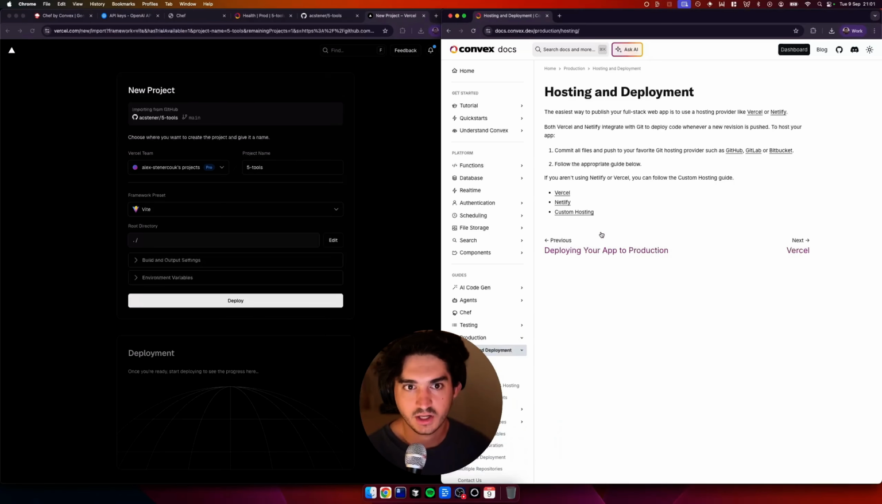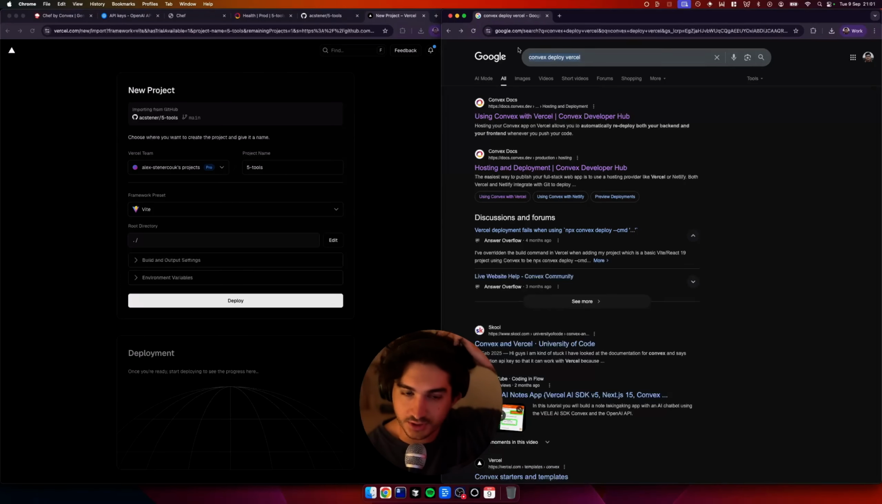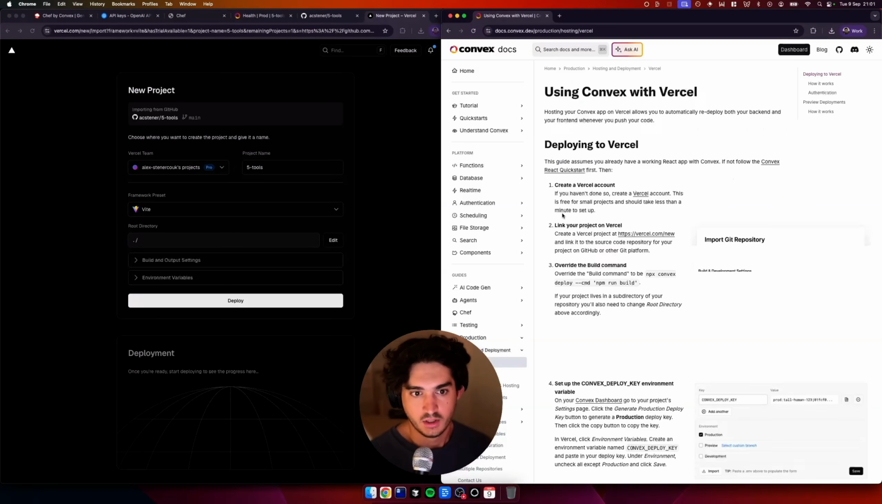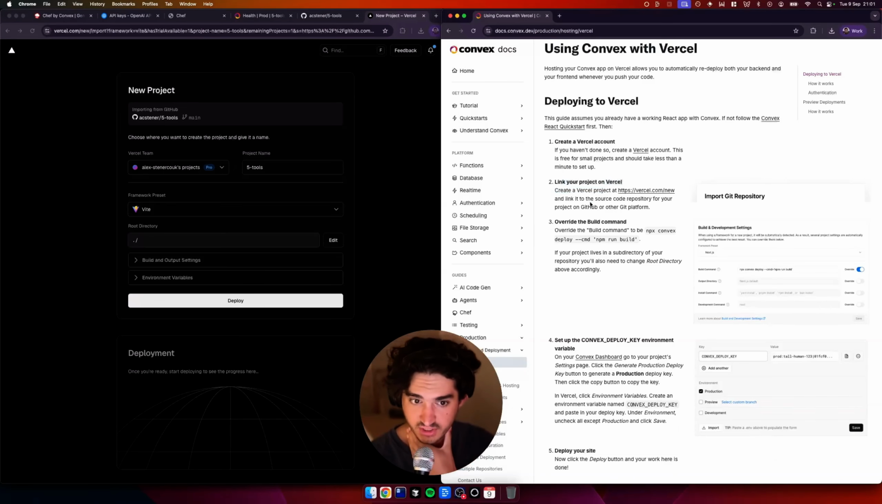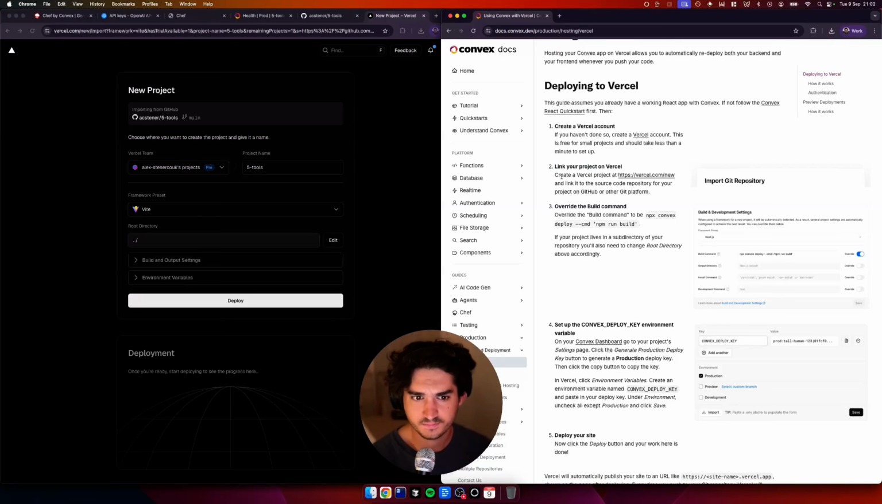So I always like to Google Convex deploy Vercel and it's got these docs, hosting and deployment. So it says using Convex with Vercel, deploying to Vercel. So create a Vercel account, we've done that. Link project on Vercel, create a Vercel project, link it to source code, which we've just linked. So we've just linked GitHub to Vercel and then override the build command. So this is the important bit. And this is the bit if you just try and get Claude Code, just deploy this Vercel project with Convex, you're going to miss this bit.